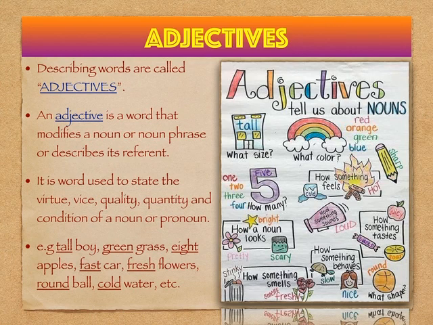Fast car. Here, fast is the adjective. Fresh flowers. Here, fresh is the adjective which describes the condition of the flowers. Round ball. So, what is the shape of the ball? It's round, and that is an adjective. Cold water. So, how does the water feel? It feels cold, and so the word cold is an adjective.